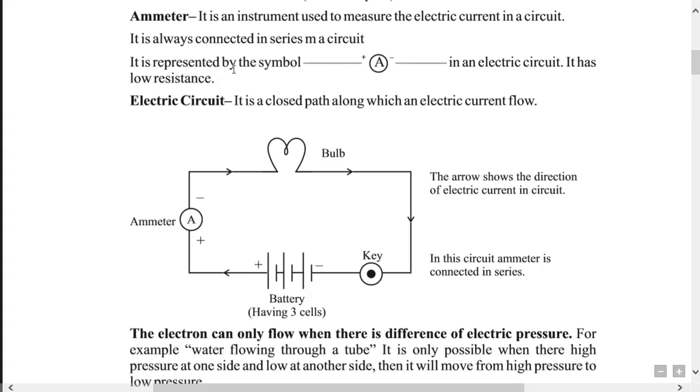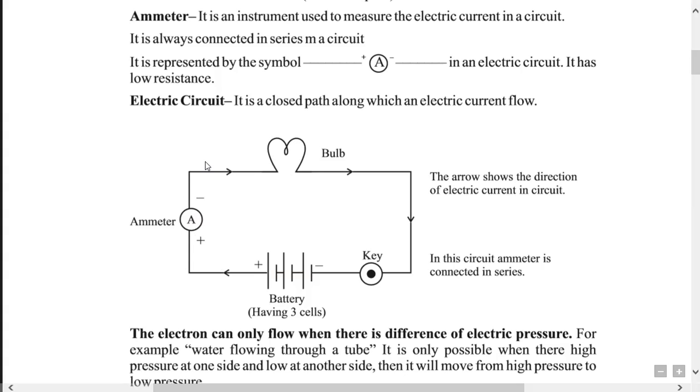Now, the ammeter is always connected in series. This is a series because it is on the same line. That means this ammeter has been fixed in the same line of the circuit. So it is always connected in series in a particular circuit. It is represented by the symbol plus and minus. Why? Because one end of the ammeter will be connected to the positive terminal of the circuit, whereas the other end will be connected to the negative terminal. The starting point is the positive, but the ending point is the negative.